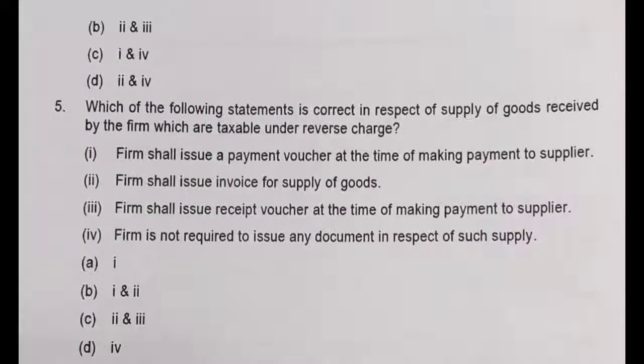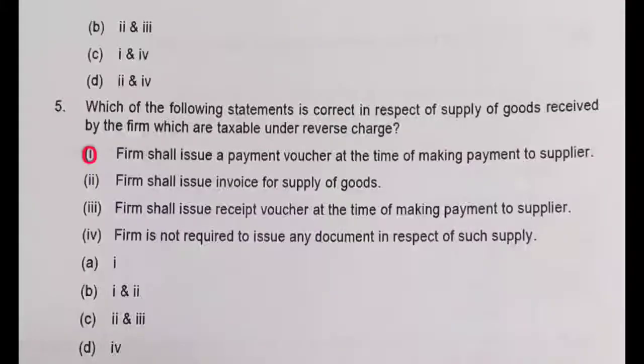And the next, 5. Which of the following statements is correct in respect of supply of goods received by the firm which are taxable under reverse charge? Normally under reverse charge, when supply of goods is received by the firm, the payment voucher is to be issued at the time of making payment. That is the correct answer. The firm shall issue the payment voucher at the time of making payment to the supplier. The firm shall not issue an invoice for the supply of goods, but here it is mentioned shall issue invoice, need not issue invoices for supply of goods.